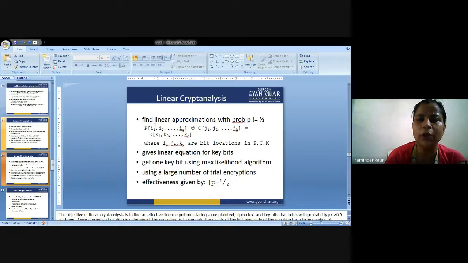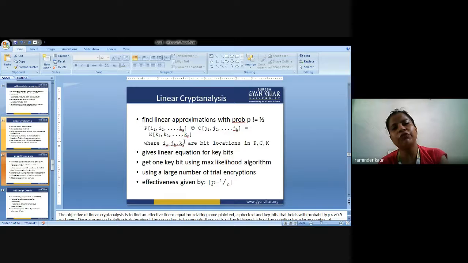These are the bit locations I1, I2, J1, J2, K1, K2. These are the locations of the bits present in the permutations, keys, and so on. These are the combinations that we use in linear cryptanalysis.